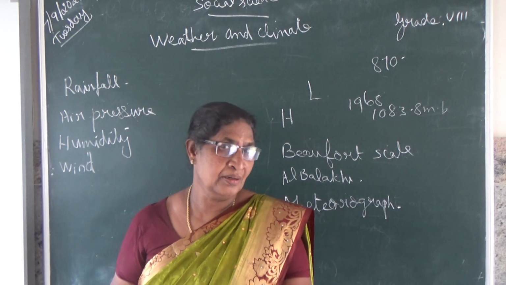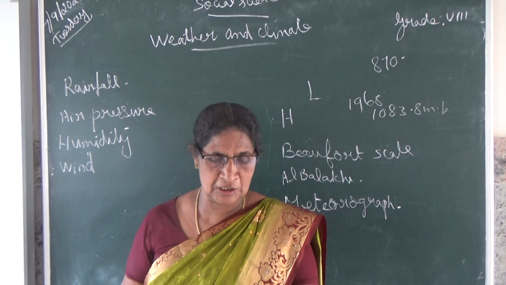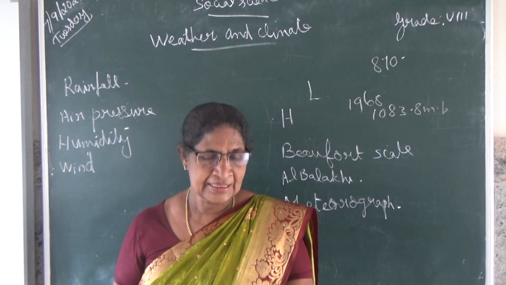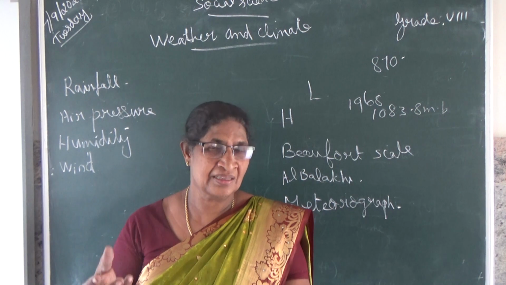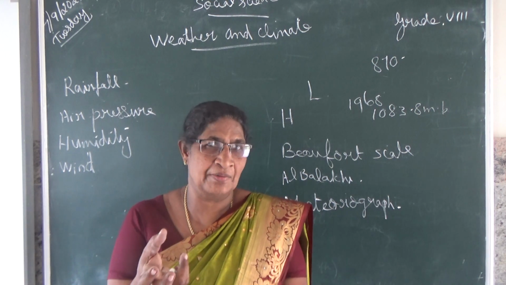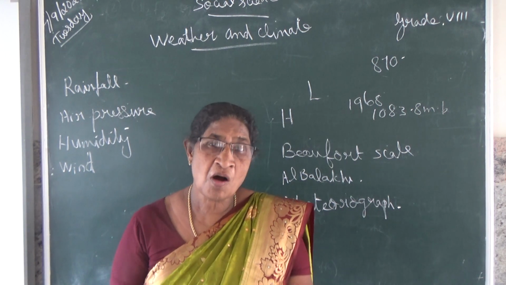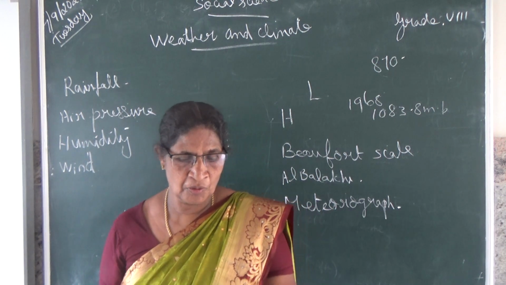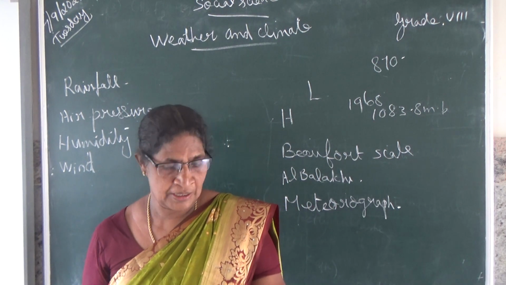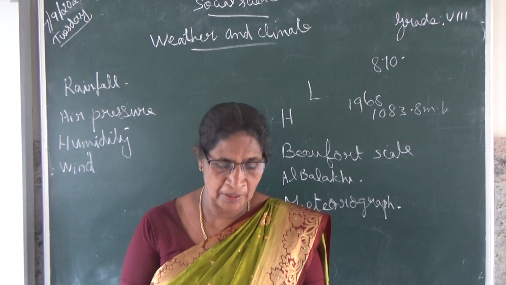Warm air holds more water vapor than cold air. We thought that cold air holds more water vapor, but that is wrong. Warm air has more water vapor than cold air.